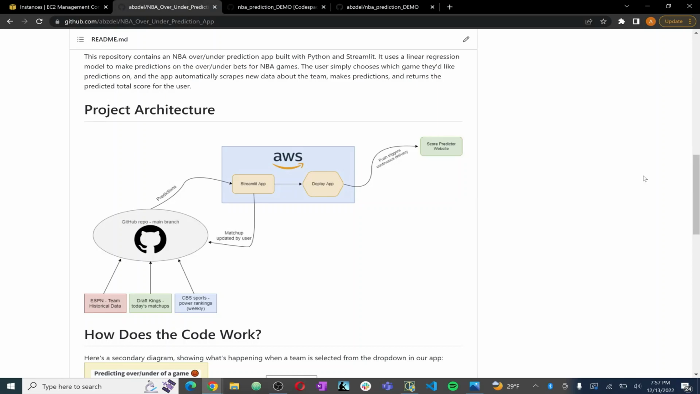Hi everybody, this is my final project for IDS 706, and what I have for you here today is a Streamlit application that serves machine learning predictions for the over-under of any given basketball game for any given day.